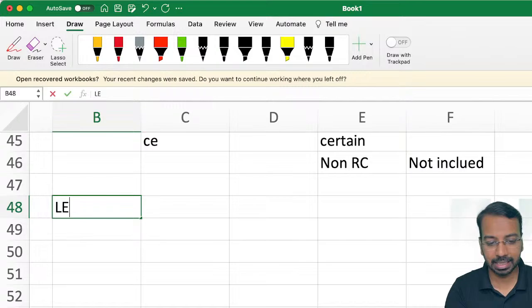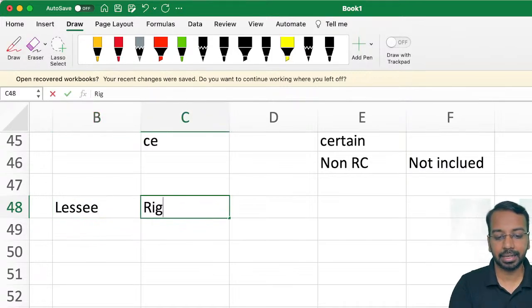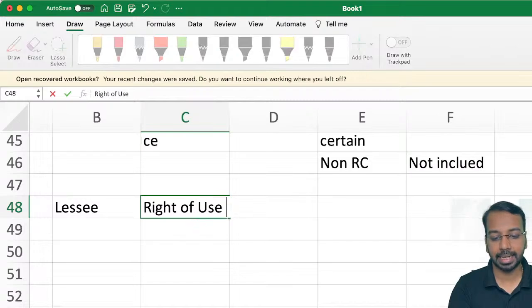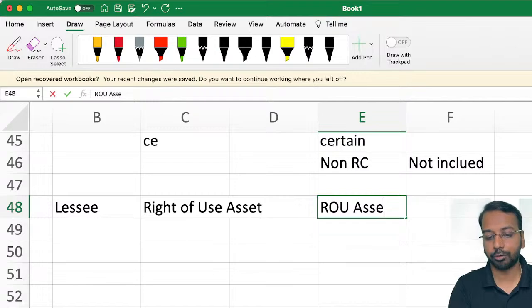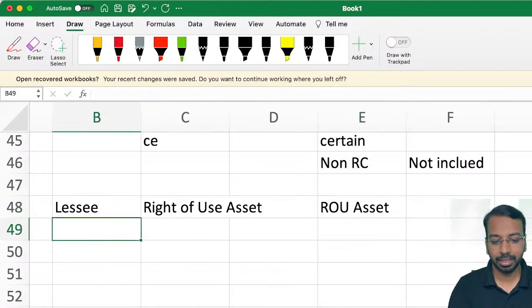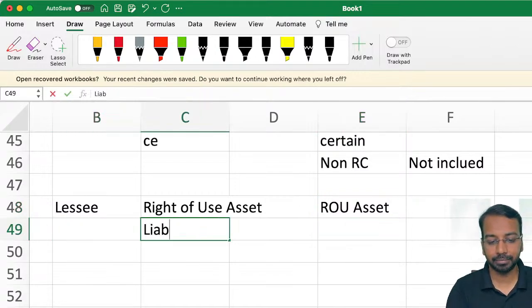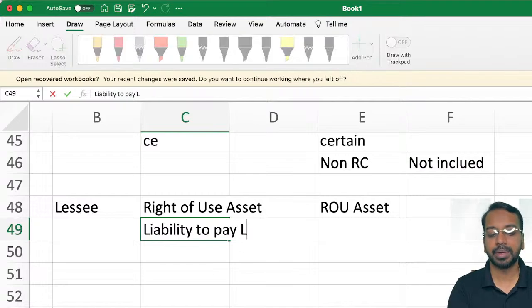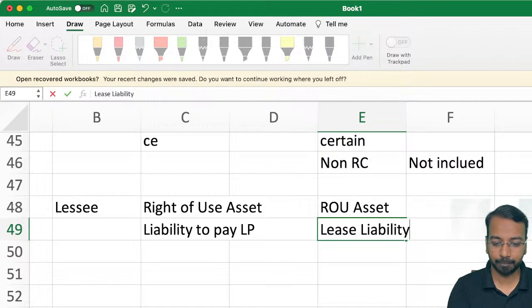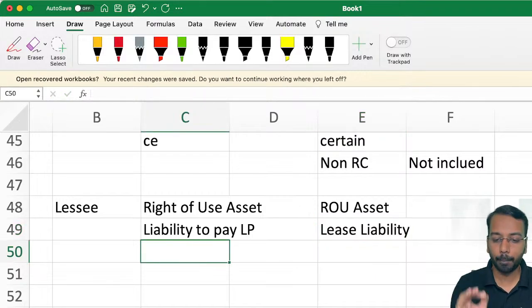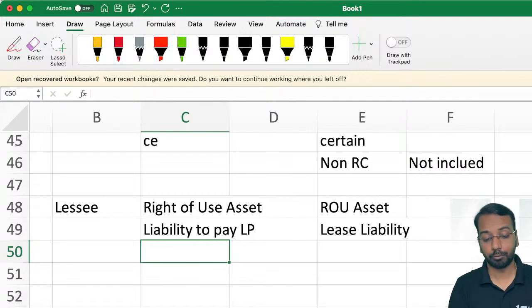Now when we say the lessee gets a right of using an asset, we will account for something called the ROU asset. Then the lessee has a liability to pay lease payments, for which we'll account as a lease liability. Okay. These are the two components which you need to be aware of: ROU asset and lease liability.